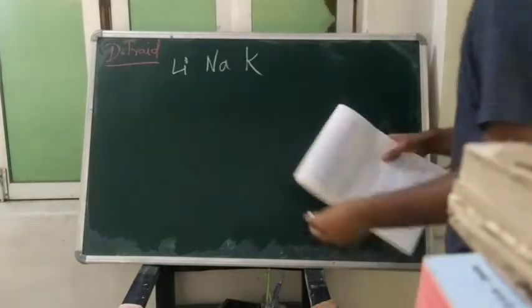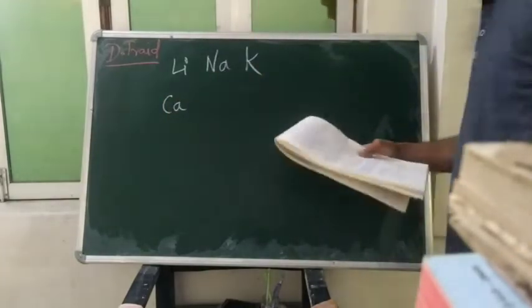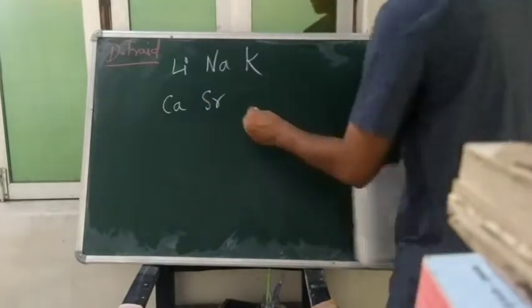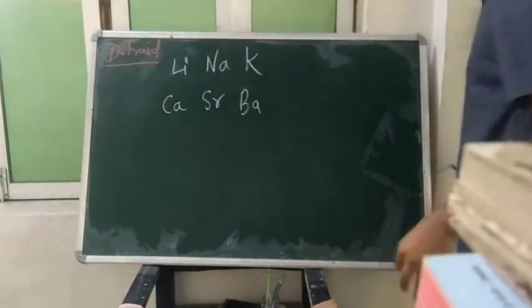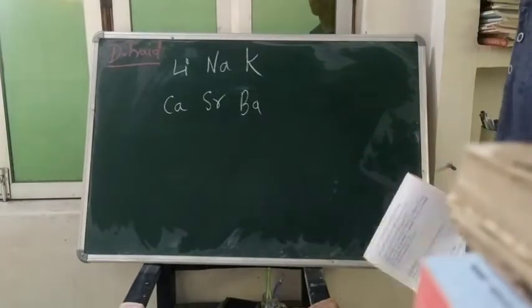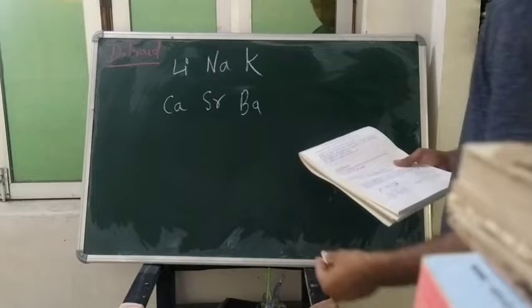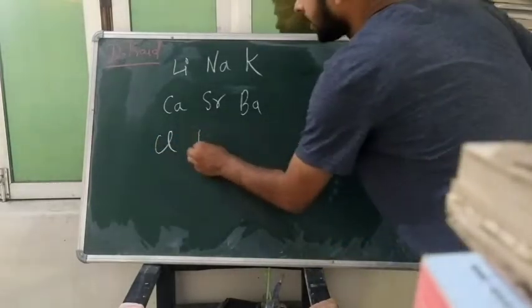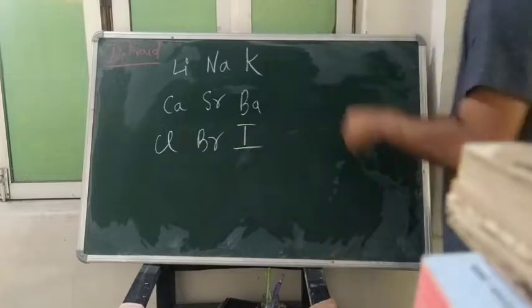It is the limitation. He was able to give only three triads: calcium, strontium and barium. For the time you can just listen to it. I will tell you how to learn these things. When you move to the video, you will get that. It is very simple to learn it.